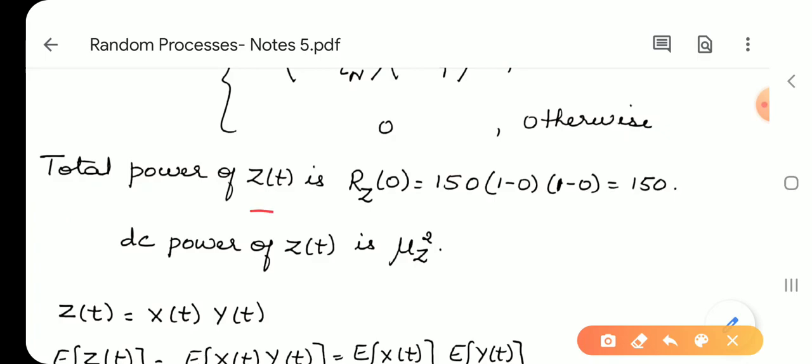Here we have already learned this. Total power of Z(t) is R_z(0). When you put tau equal to 0, you get 150 times (1 minus mod tau by tau), which becomes 1 minus 0, so you get 150. So the total power of Z(t) is 150.